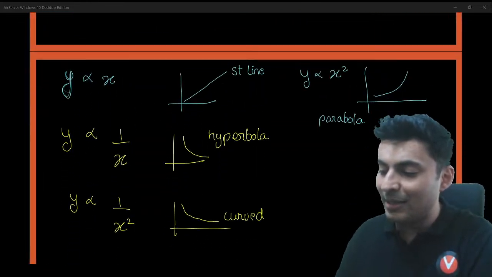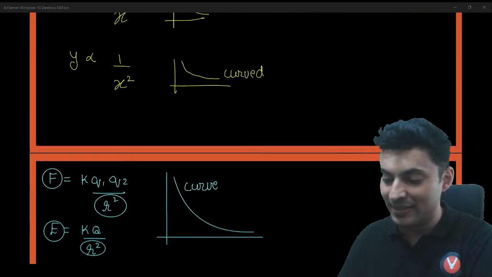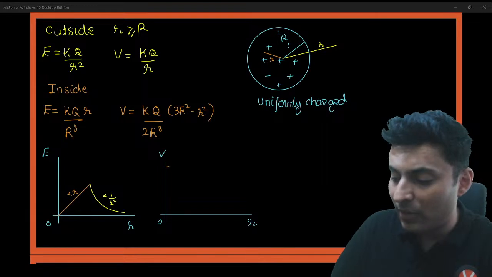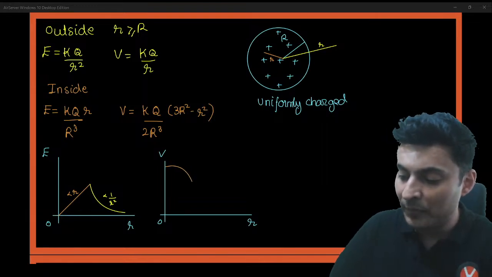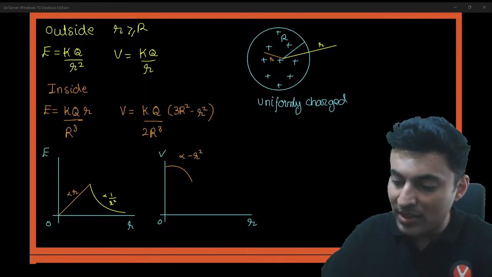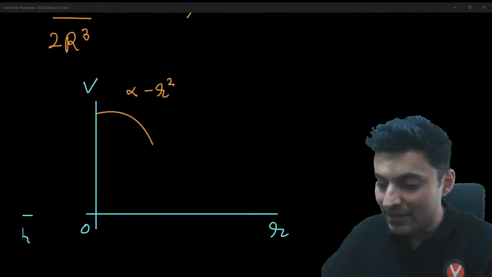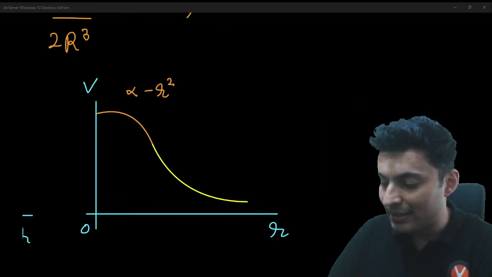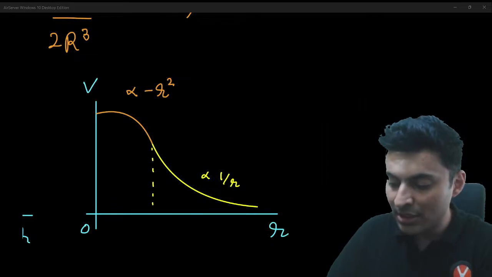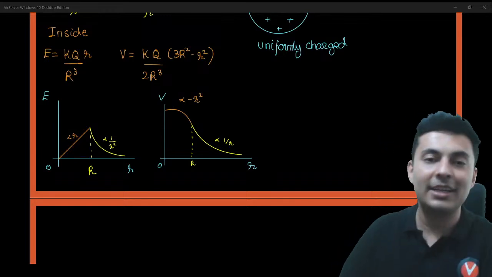Those of you who joined late, just some time back I told you when it is x square, it is a parabola. When x square is there on the top, so the variable is there on the top, it is a parabola, but it is a downward parabola. So directly proportional to minus r square. And then when you go outside, it is inversely proportional to r. That means it will be a graph like this. And this change obviously happens at R.